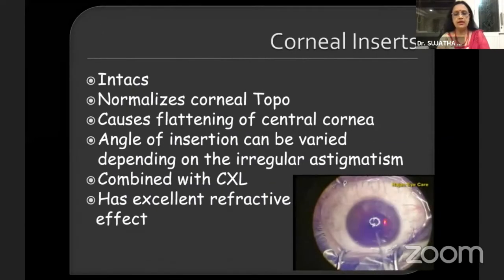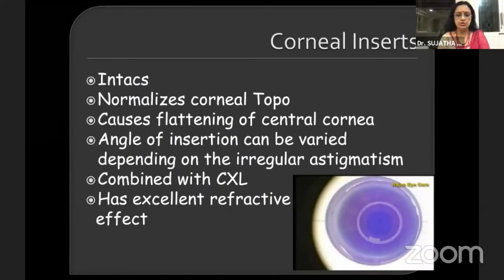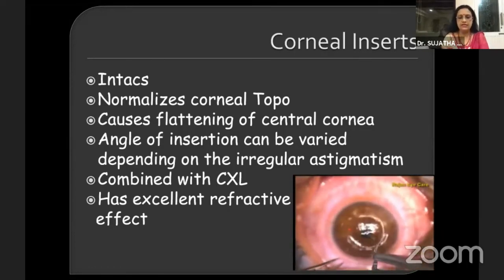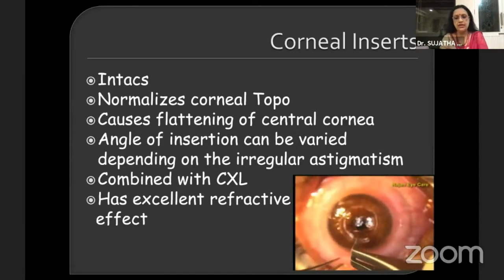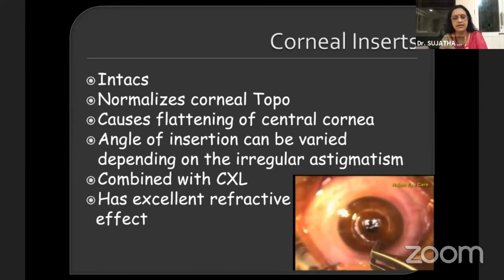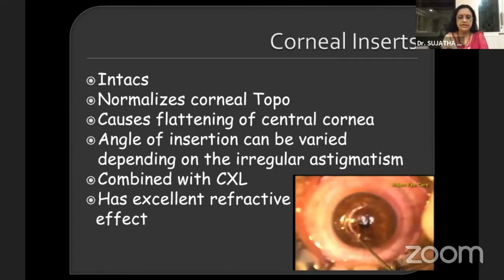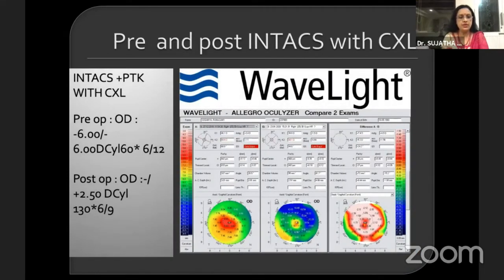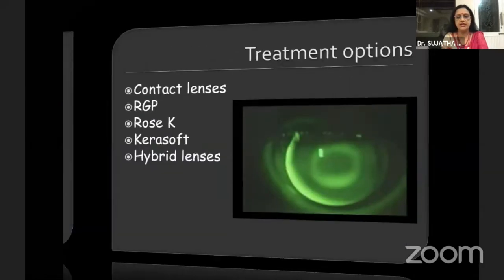Intacs are corneal inserts which can normalize corneal topography, causes central corneal flattening. The angle of insertion can be varied depending upon the irregular astigmatism. And like Dr. Rajesh emphasized, even single segment might be enough in these cases. And they have excellent refractive effect. This is one of my patients, you can see a -6 dropping to +2.5 post Intacs. And you can see the comparison maps showing an excellent response after Intacs.